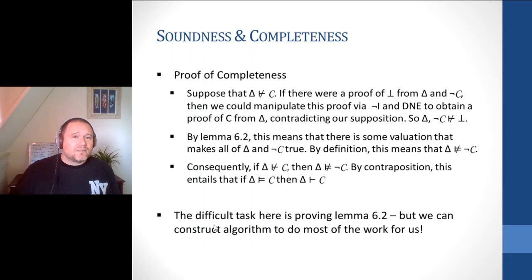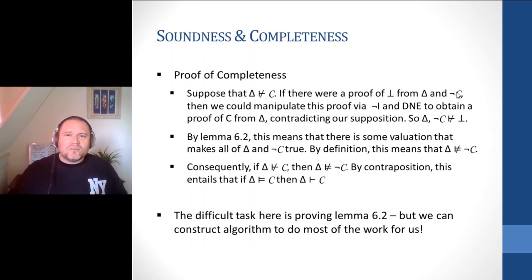It goes like this. First, we're going to suppose that our collection of sentences does not prove C, like there's no proof, taking these as assumptions, that ends in C. Okay, so we're going to run with this assumption. Now, if there was a proof of negation from our sentences and not C, then we could use negation introduction and double negation to obtain a proof of C from our initial sentences.